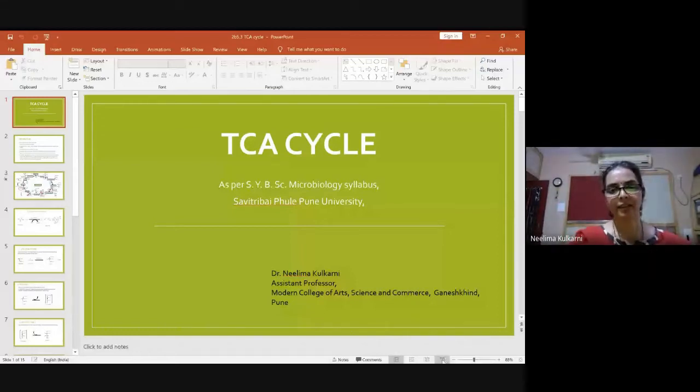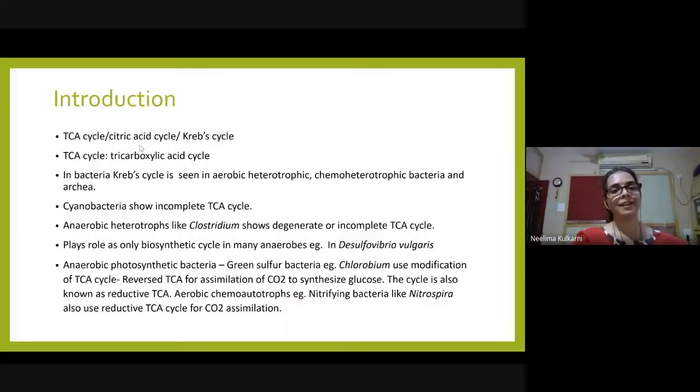So let us start with TCA cycle now. TCA cycle is also known as citric acid cycle because the first metabolite which is synthesized in this pathway is citric acid. It was discovered by scientist Krebs and hence it is known as Krebs cycle. It is also known as tricarboxylic acid cycle because citric acid contains three carboxylate groups.